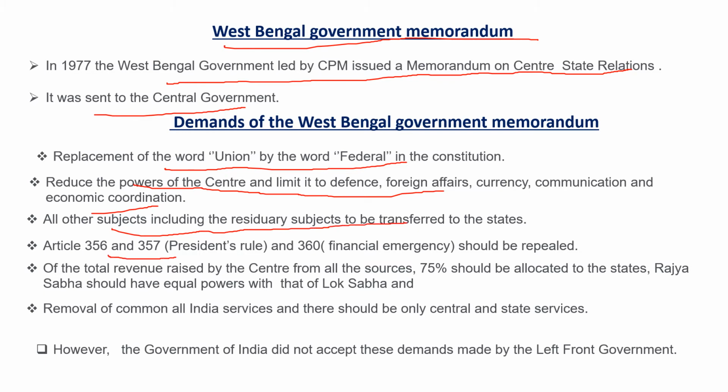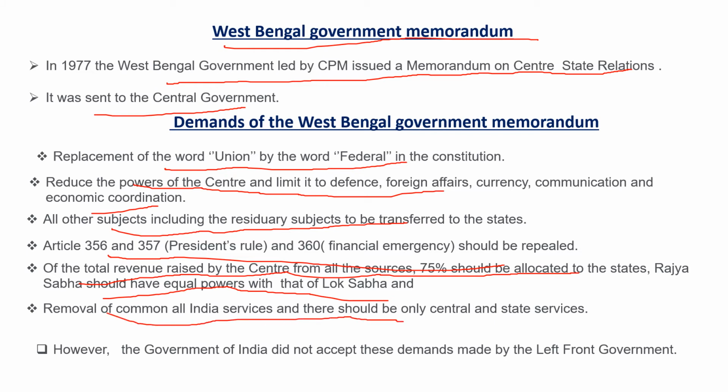Articles 356 and 357 should be repealed. Of the total revenue raised by the center from all the resources, 75% should be allocated to the states. Rajya Sabha should have equal powers with that of Lok Sabha, and common all India services should be removed, and there should be only central and state services. These recommendations are all the same as the recommendations of the Rajmannar Committee. However, the Government of India did not accept these demands made by the Left Front government.